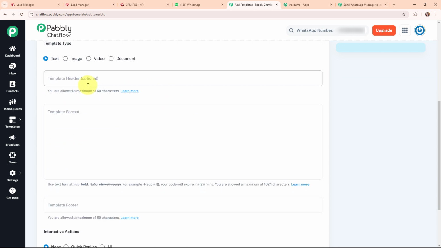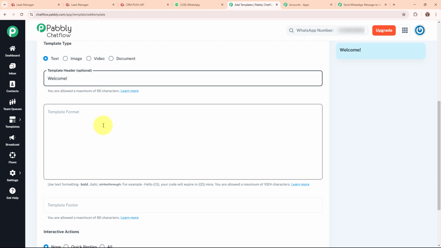Okay, so now it is asking us to give a header to our template. Let's suppose that I give it as welcome over here. You can notice that as soon as I entered a template header, we can see a message preview on the left side of this window. Here you can see the template header that I have added. It's an optional field. If you want, you can add it or you can leave it.